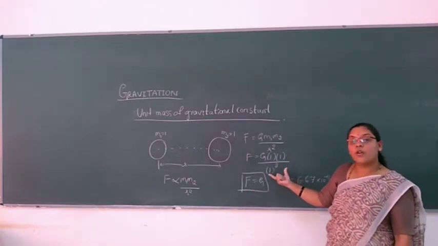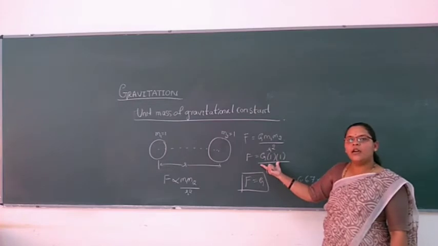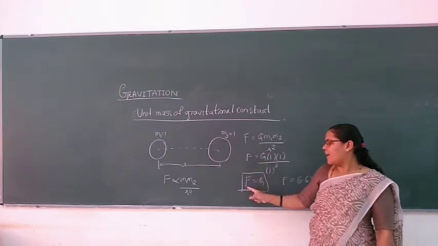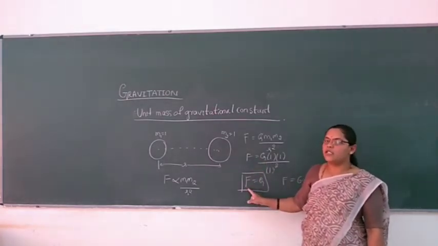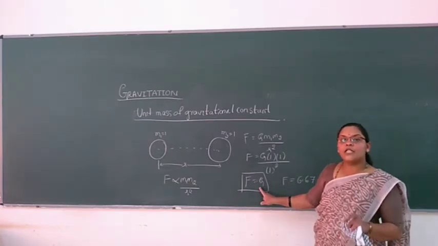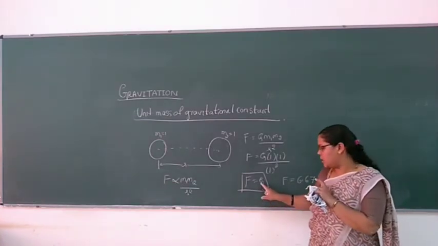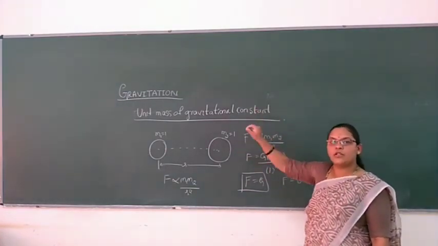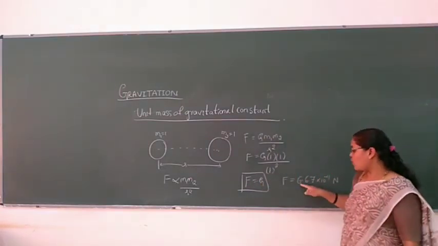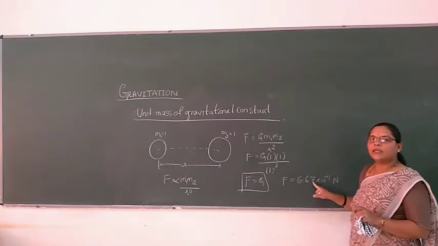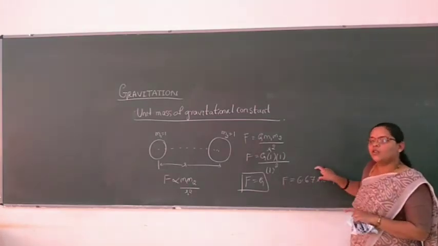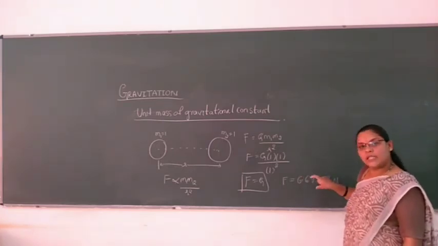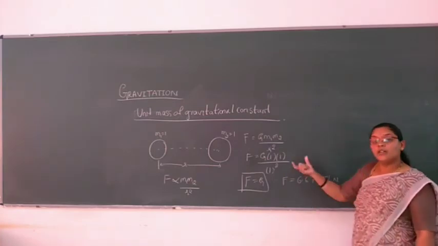Again, with the help of Newton's law of gravitation, the force is directly proportional to the product of their masses and inversely proportional to the square of the distance between them. Then F, the force of attraction between unit masses, will be equal to the universal gravitational constant G. Just now we have calculated it experimentally, the experimental determination of the gravitational constant. That value is 6.67. This is presently accepted throughout the universe, and this value remains the same throughout the universe.